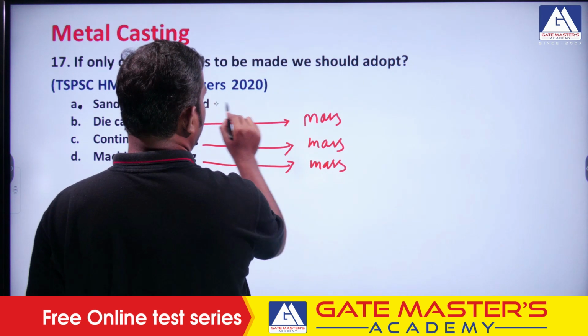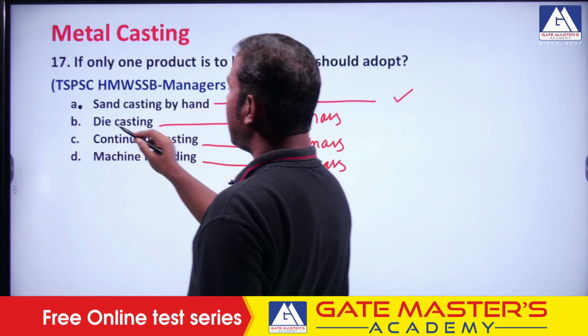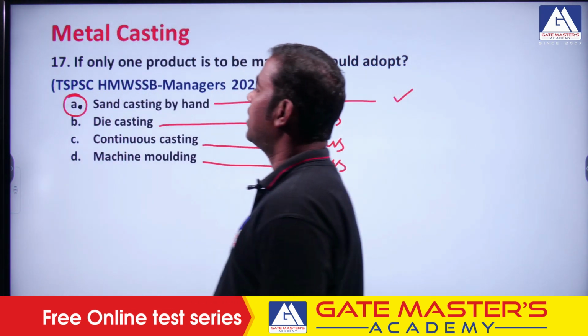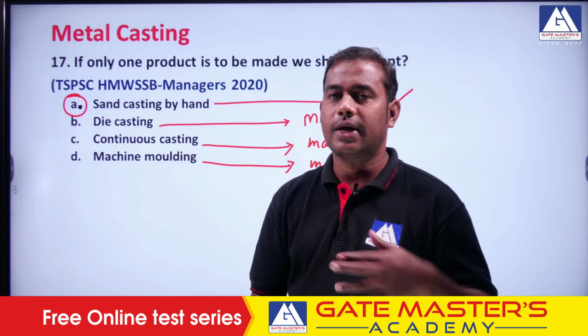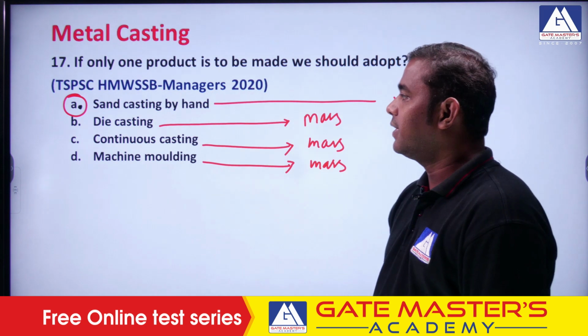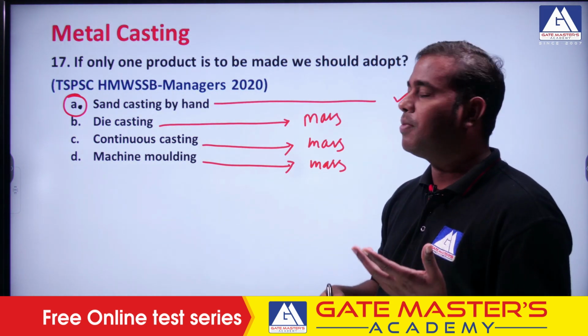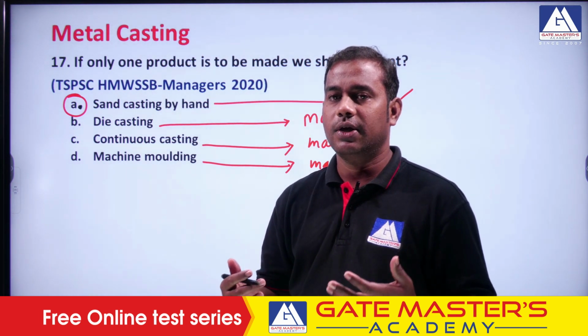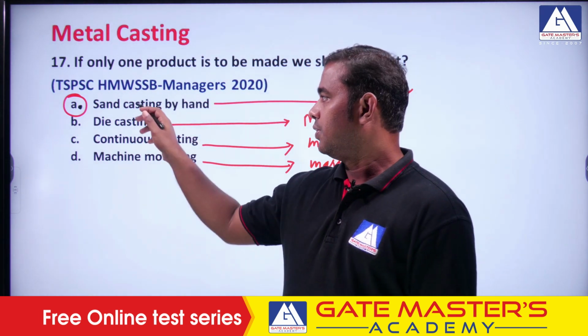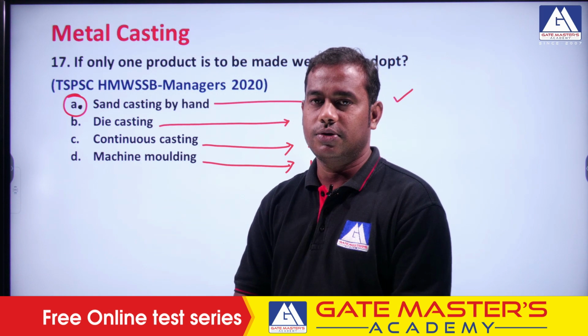Okay. So, the only leftover option is sand casting by hand, because we can do it for only one go. Again, to manufacture another component, we need to make a sand casting again, and again we need to make a mold, the cavity, everything, right. So, that is the only obvious answer.